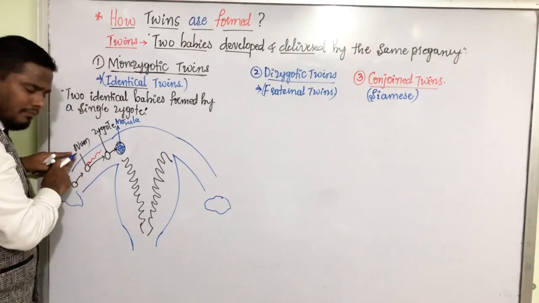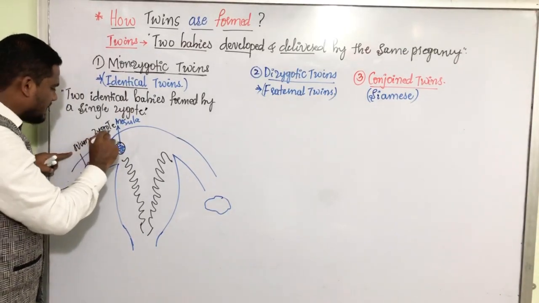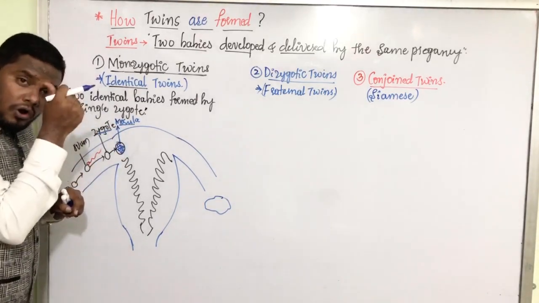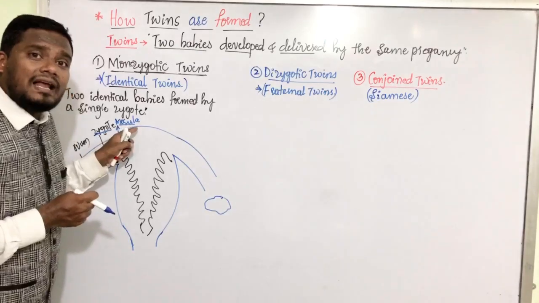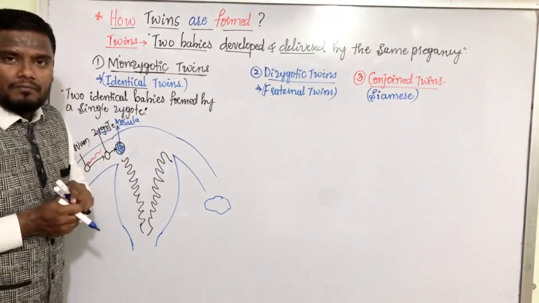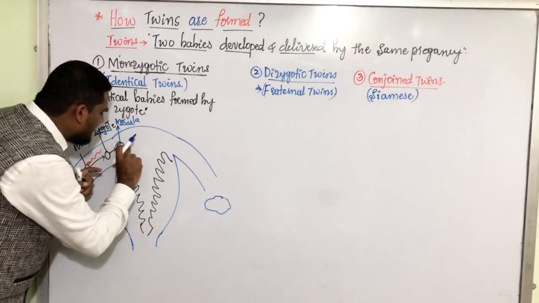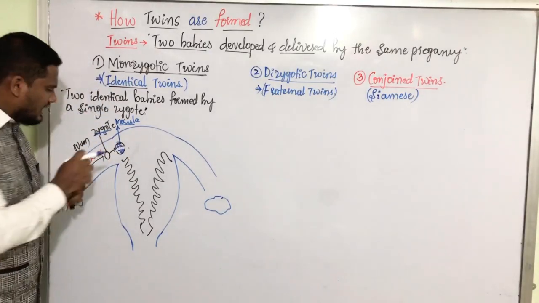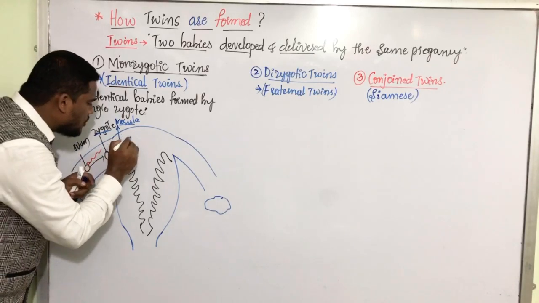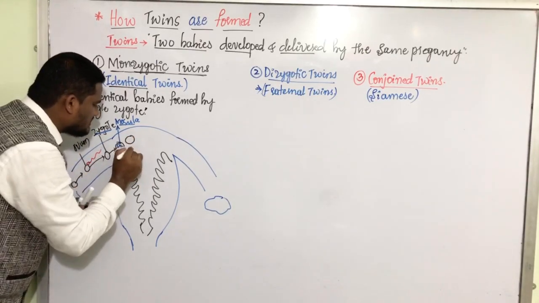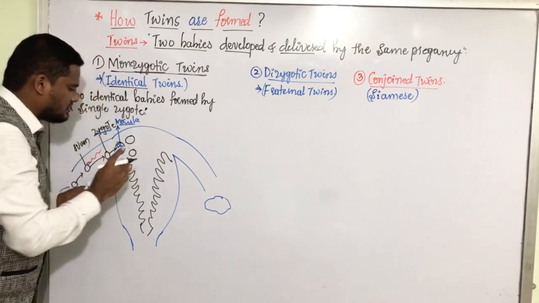From ovum, after fertilization it has become zygote. From zygote, morula gets developed. Before this morula gets converted into blastula or blastocyst, suddenly there is a splitting that takes place here. Suddenly this morula breaks into two different structures. Here this is the first structure and this is the second structure.